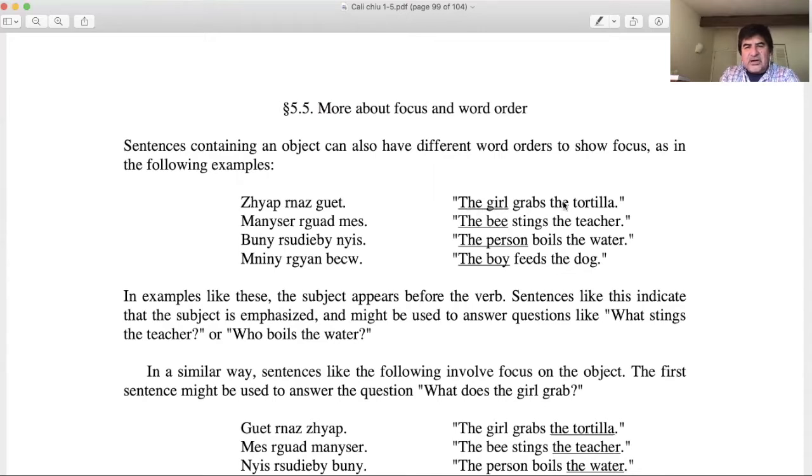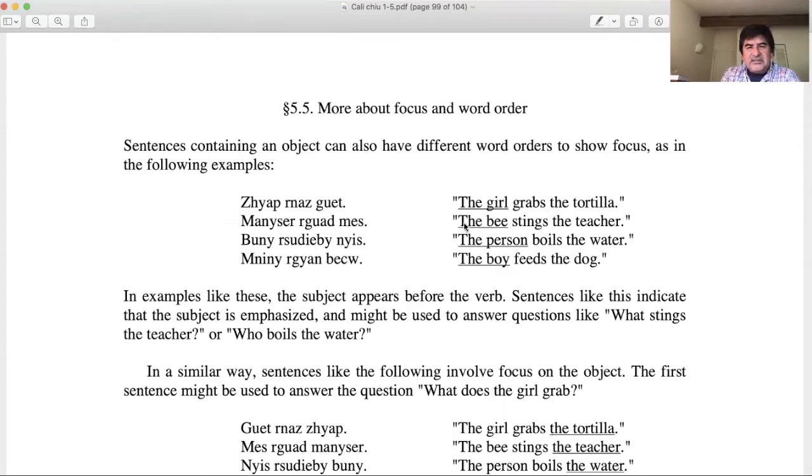If you remember earlier with another verb and subject, the subject was underlined. So the girl grabs the tortilla, right? If I ask you a question, like, who grabs a tortilla? And again, that's the focus, on the person who grabs the tortilla. So you're going to say, the girl grabbed the tortilla, maybe the girl instead of the boy. Does that make sense? We're focusing on a particular person, okay?